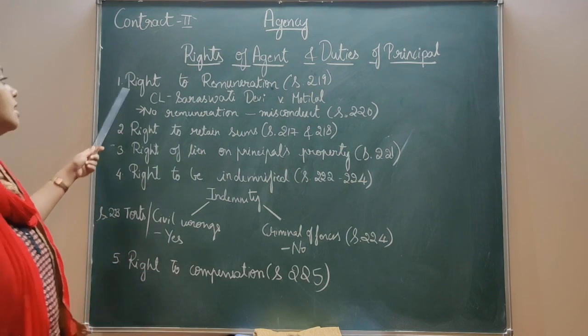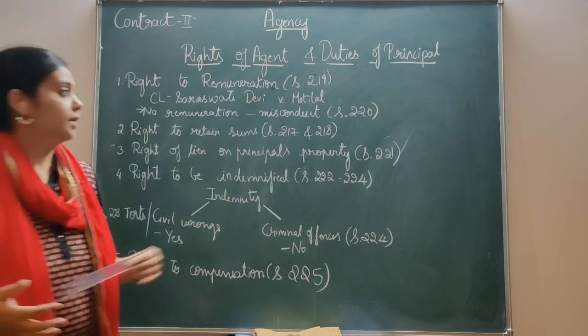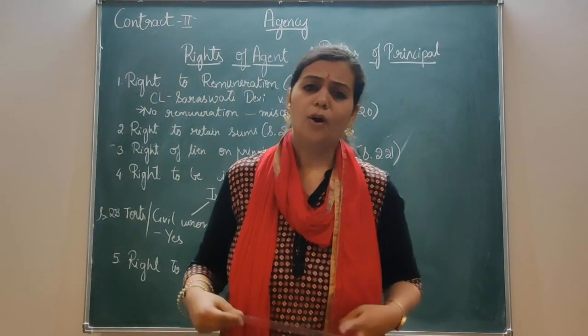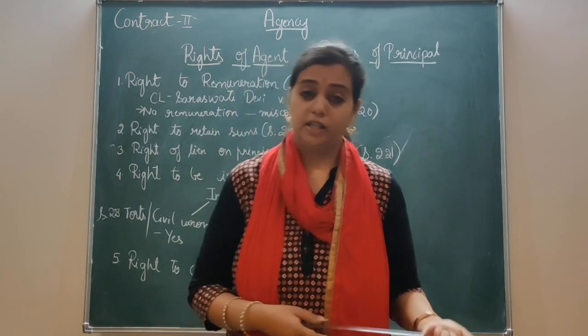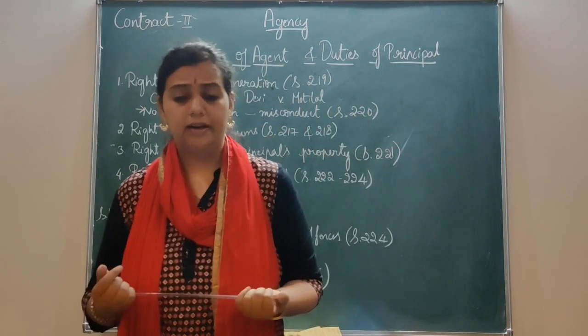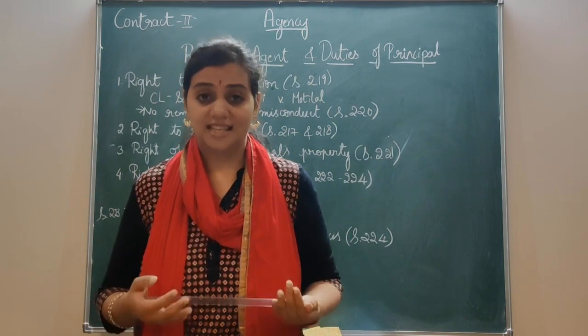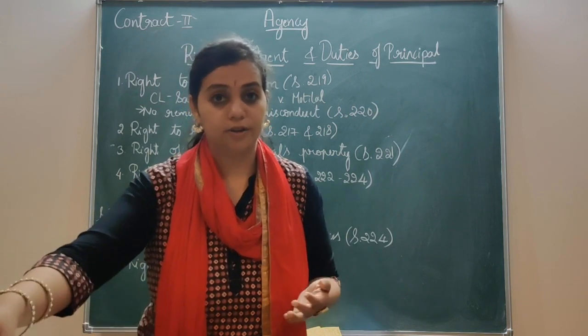The first one is right to remuneration. That's given under section 219 of the Indian Contract Act. What is remuneration? For any work done by the agent, he has to be paid for his labor or for any skill which he has exhibited. So he has to be remunerated for that.